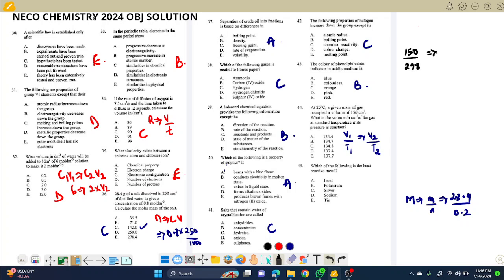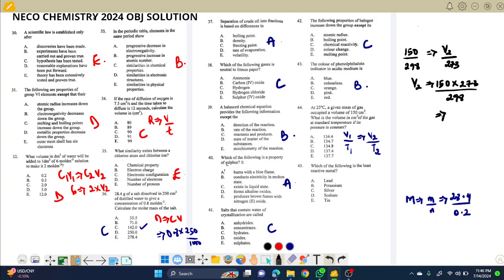The second volume is what you're looking for. The second temperature is at standard temperature. So by virtue of what we all know, calculation-wise, this should be 150 times 273 divided by 298.